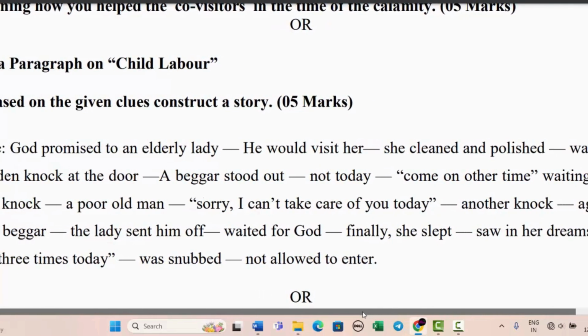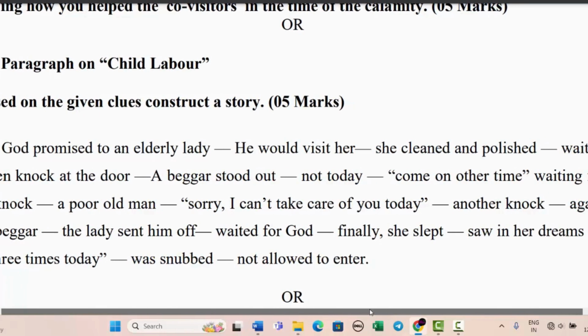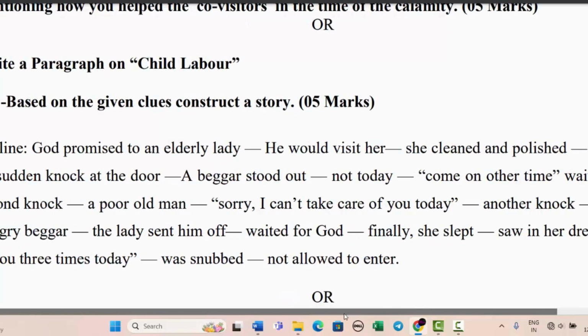Another knock. Again, it was a hungry beggar. The lady sent him off, waited for God. Finally, she slept, and saw in her dreams: I came to you three times today, was snubbed, not allowed to enter. Okay, so some clues are given. You can construct your own story based on it.